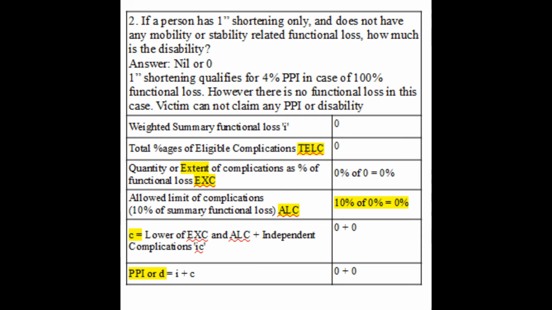Second case is of a person with 1 inch shortening only and does not have any mobility or stability related functional loss. How much is the disability? Answer nil or 0 because 1 inch shortening qualifies for 4% PPI in case of 100% function loss. However, there is no function loss in this case. Victim cannot claim any PPI or disability.